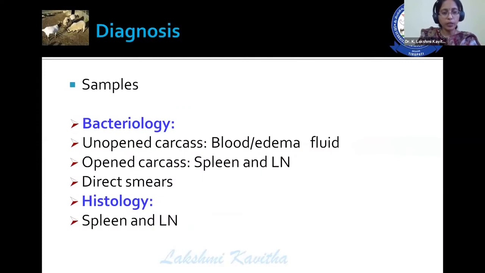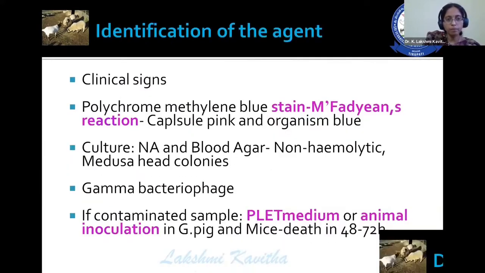Diagnosis: the samples to be collected are, for bacteriology from unopened carcasses, blood and edema fluid. From opened carcasses, it is spleen and lymph nodes, and direct smears, histology, spleen and lymph nodes. But here, the first and foremost rule is you should not conduct postmortem for an anthrax suspected case. First, confirm there is no organism in the direct smears, then go for other protocols.